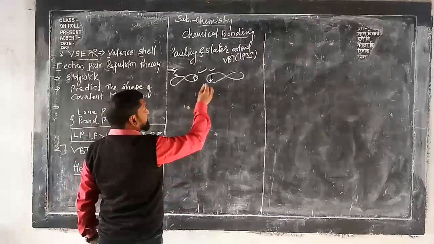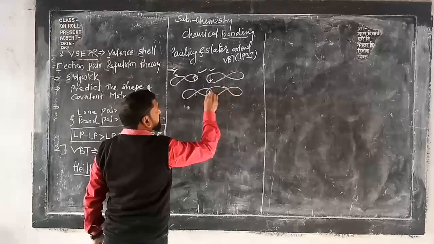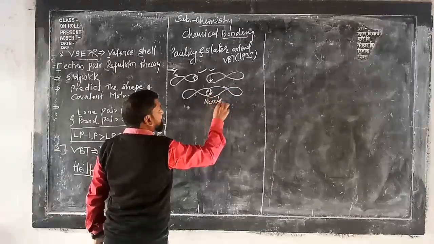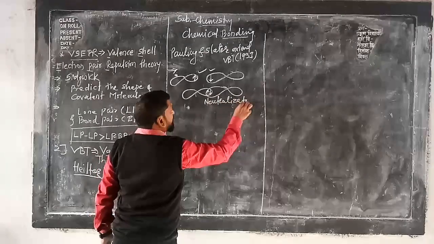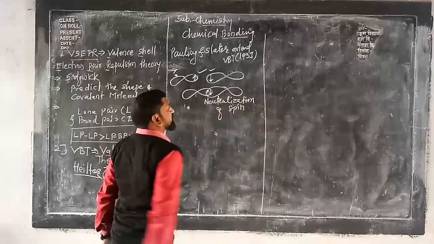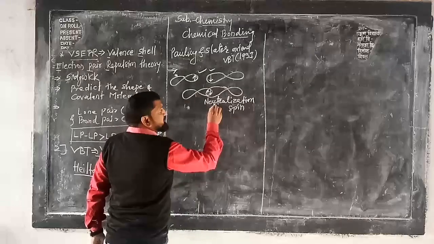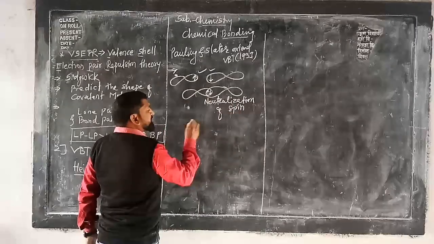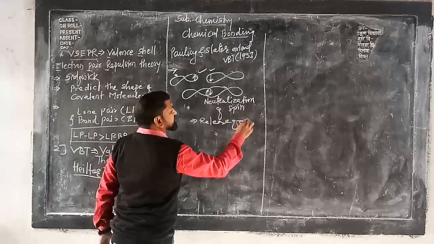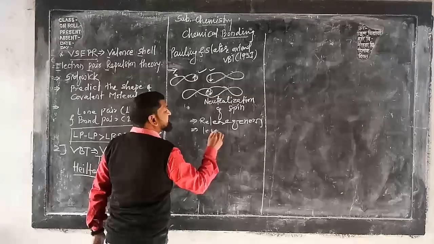Now when they overlap with each other like this, there is a neutralization of the spin, and this neutralization of spin exhibits a release of energy, and hence that system becomes less energetic.